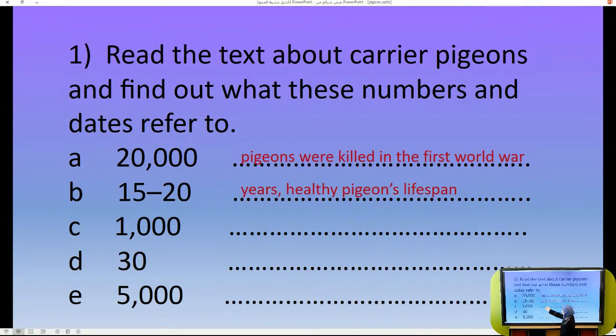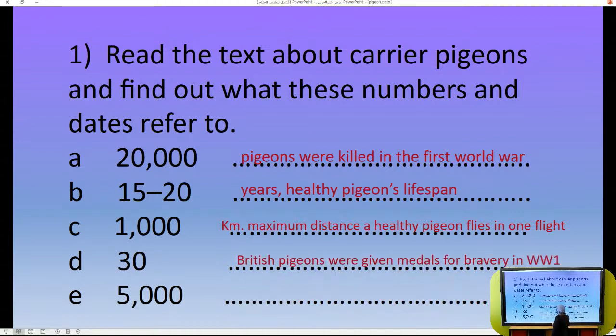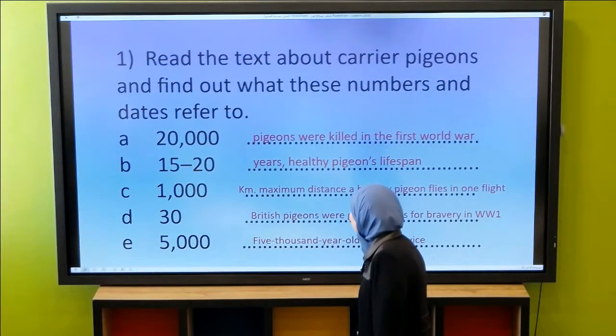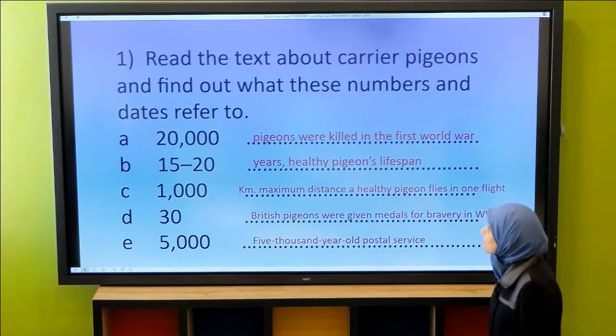The second one is 15 to 20 years, of course, a healthy pigeon's lifespan, how long they live. 1,000 refers to, as you see in the text, I think you have found it, kilometers. This is the maximum distance a healthy pigeon flies in one flight. The 30 number here, I think you have already found it. 30 British pigeons were given medals for bravery in World War I. And 5,000, this is easy because it's in the title. It is a 5,000-year-old postal service.